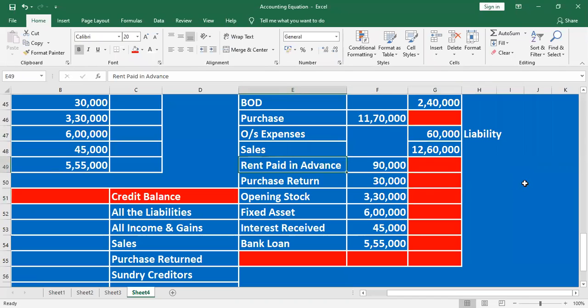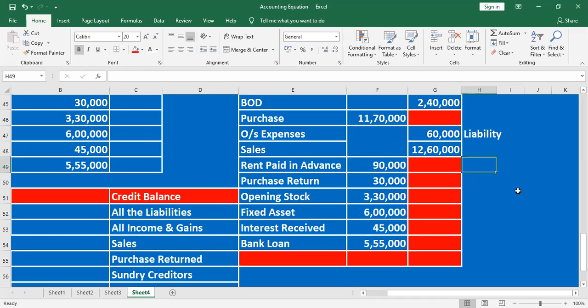Rent paid in advance, debit side. Correct. Why should it be mentioned on the debit side? The opposite of outstanding expenses is rent paid in advance. Outstanding expenses are a liability, that's why credited. Rent paid in advance is the opposite of outstanding expenses. Assets, sir. Exact. What's her name, ma?